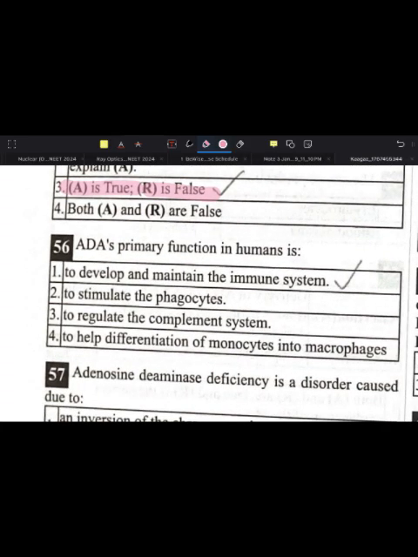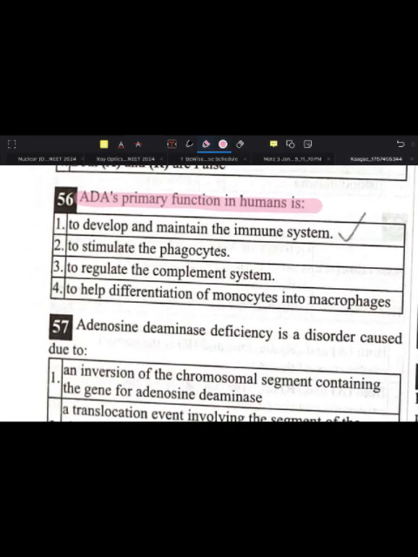Next, ADA's primary function in the human is what? ADA's primary function in the human is to develop and maintain the immune system.